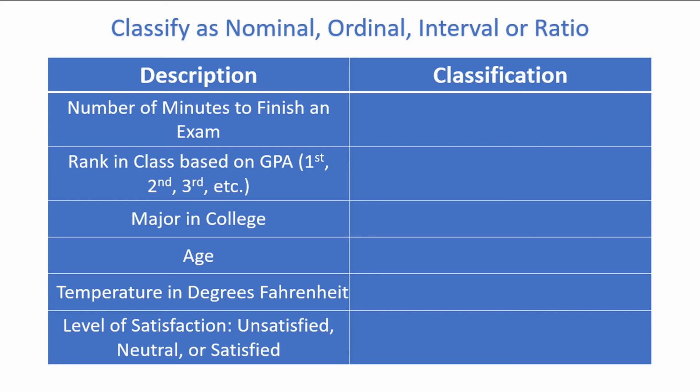The number of minutes to finish an exam is an example of ratio data. We can order and take the difference of exam times, and there's also an absolute 0. Although if you're turning your exam in after 0 minutes, I'm not all that optimistic about your score.